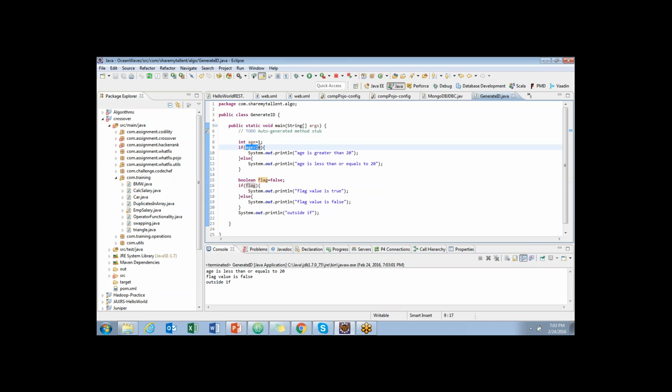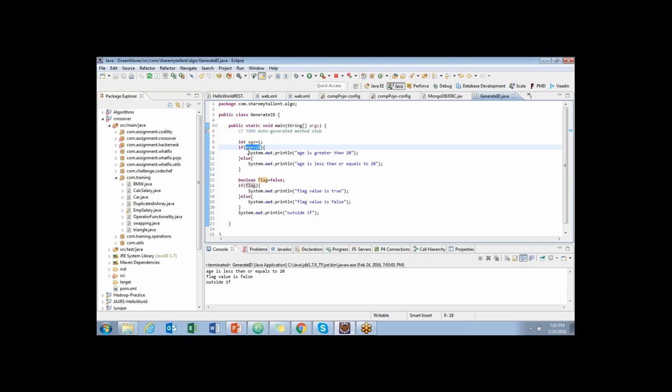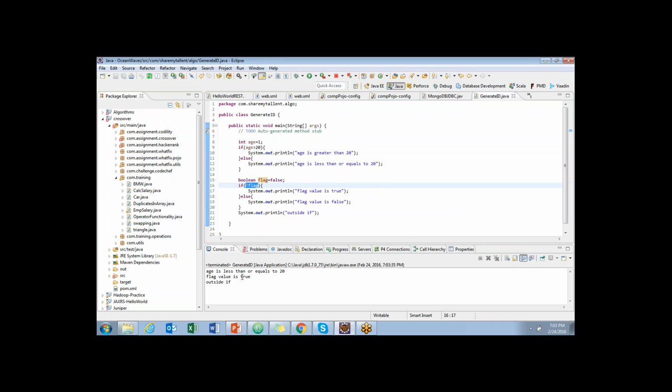Here it would give you an output saying age is greater than 20, which is false, so it won't execute. In this case, instead of a condition, you are directly placing true or false. And you can also place not equal to. So not equal to flag means if flag value is false, which would be reversed, the total value of this would be true. In that case, the value would be true. So this statement got executed. Got it, Vishnu? Yeah. Okay. This is what we call if else.